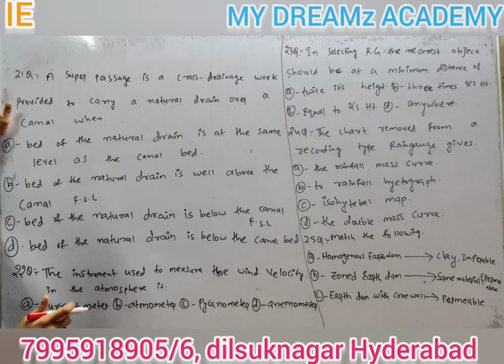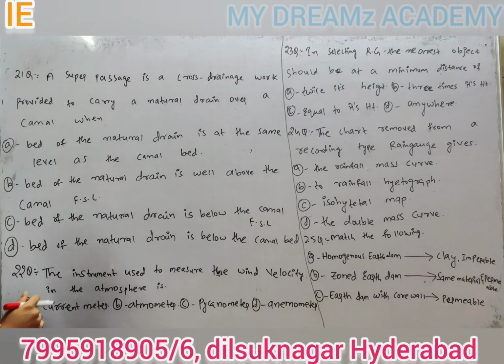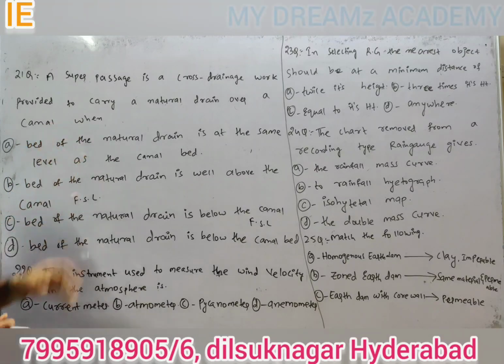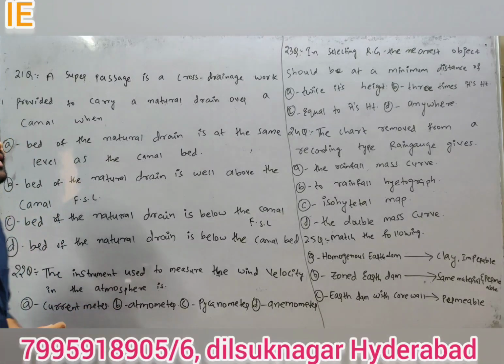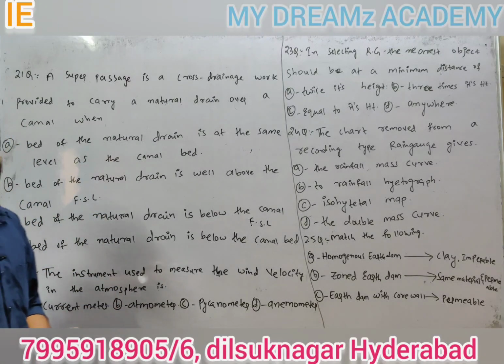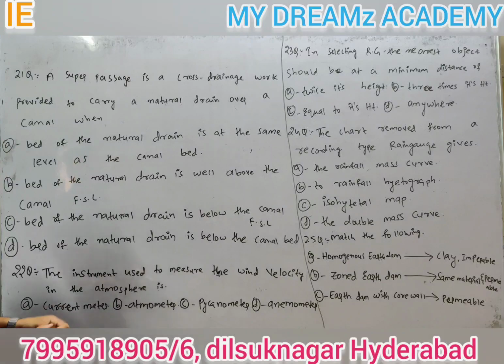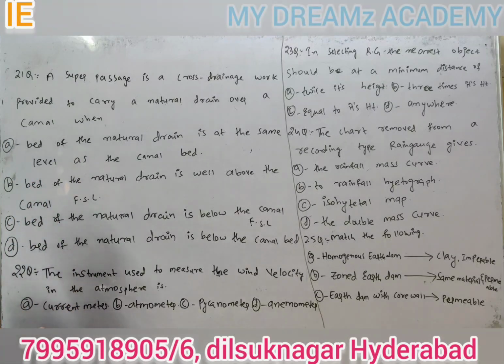21st question. Super passage is a cross drainage work provided to carry a natural drain over a canal when... From cross drainage works, four to five types will be there, and every time you will definitely get one question, so 1 mark from cross drainage works.